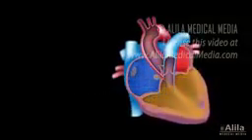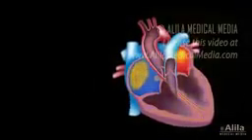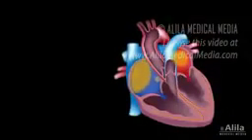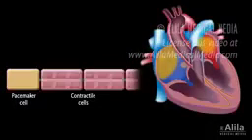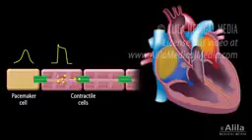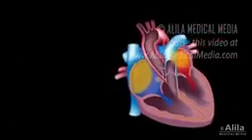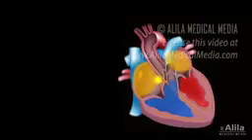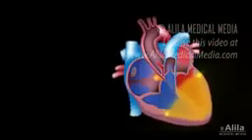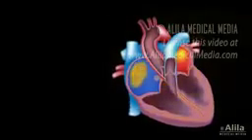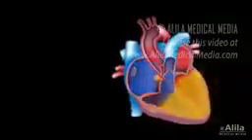The cells of the SA node fire spontaneously, generating action potentials that spread through the contractile myocytes of the atria. The myocytes are connected by gap junctions, which form channels that allow ions to flow from one cell to another. This enables electrical coupling of neighboring cells. An action potential in one cell triggers another action potential in its neighbor, and the signals propagate rapidly. The impulses reach the AV node, slow down a little to allow the atria to contract, then follow the conduction pathway and spread through the ventricular myocytes. Action potential generation and conduction are essential for all myocytes to act in synchrony.